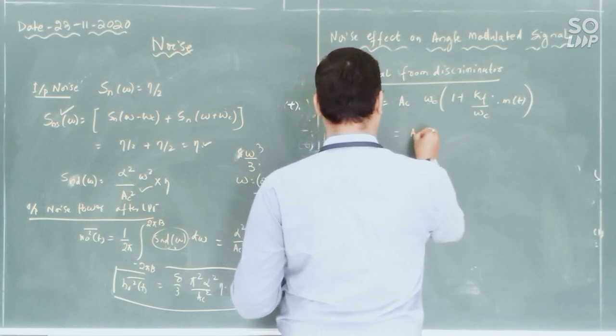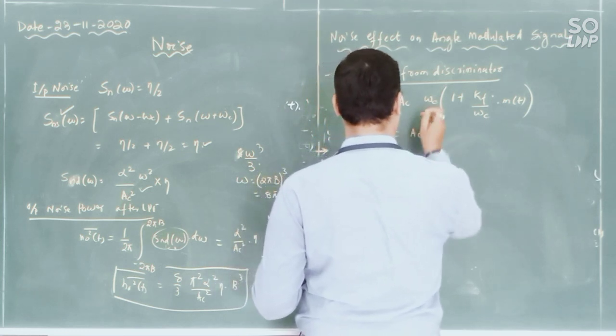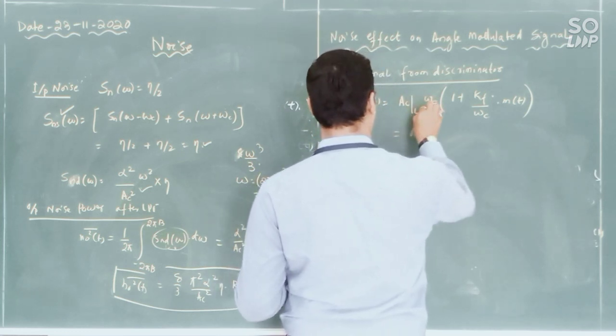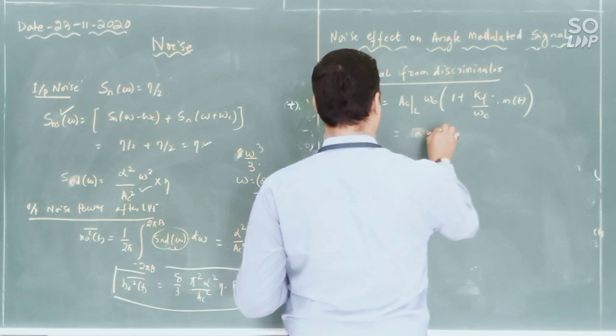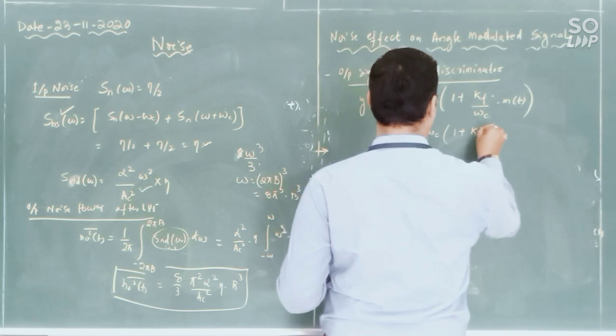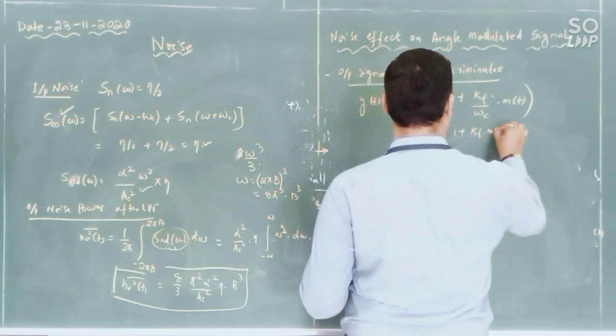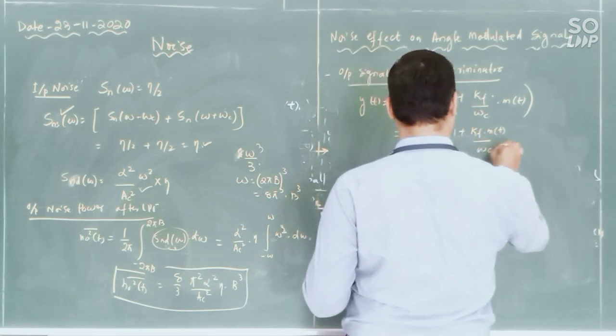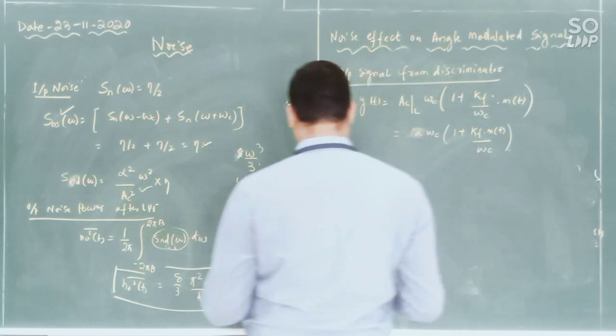So it is AC, or you can say alpha c, output of low pass filter, into omega c, 1 plus kf m of t divided by omega c.